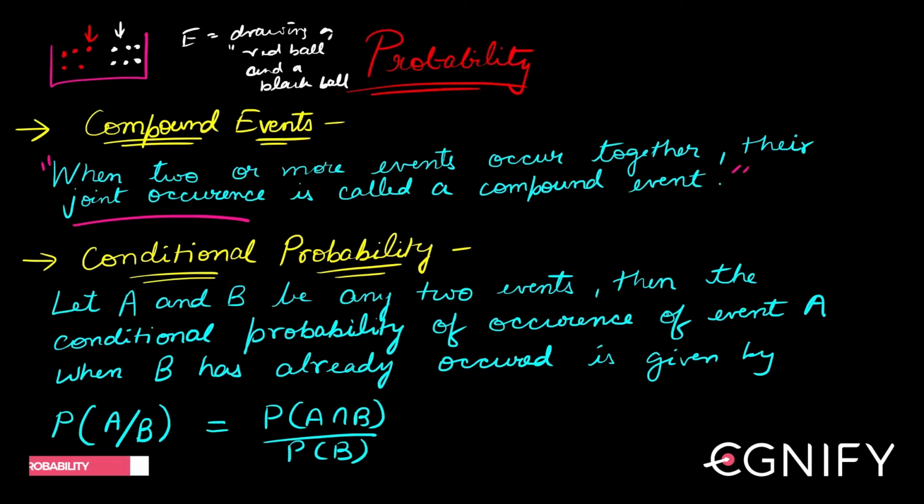So this is a combination of more than one event, right? Drawing a red ball could be one event, and drawing a black ball, not a white ball, could be another event. You're taking a combination of these two events, a joint event in which you're drawing a red ball and a black ball. You're drawing both of them together, right? So such events are called compound events, where more than one event is occurring at the same time.